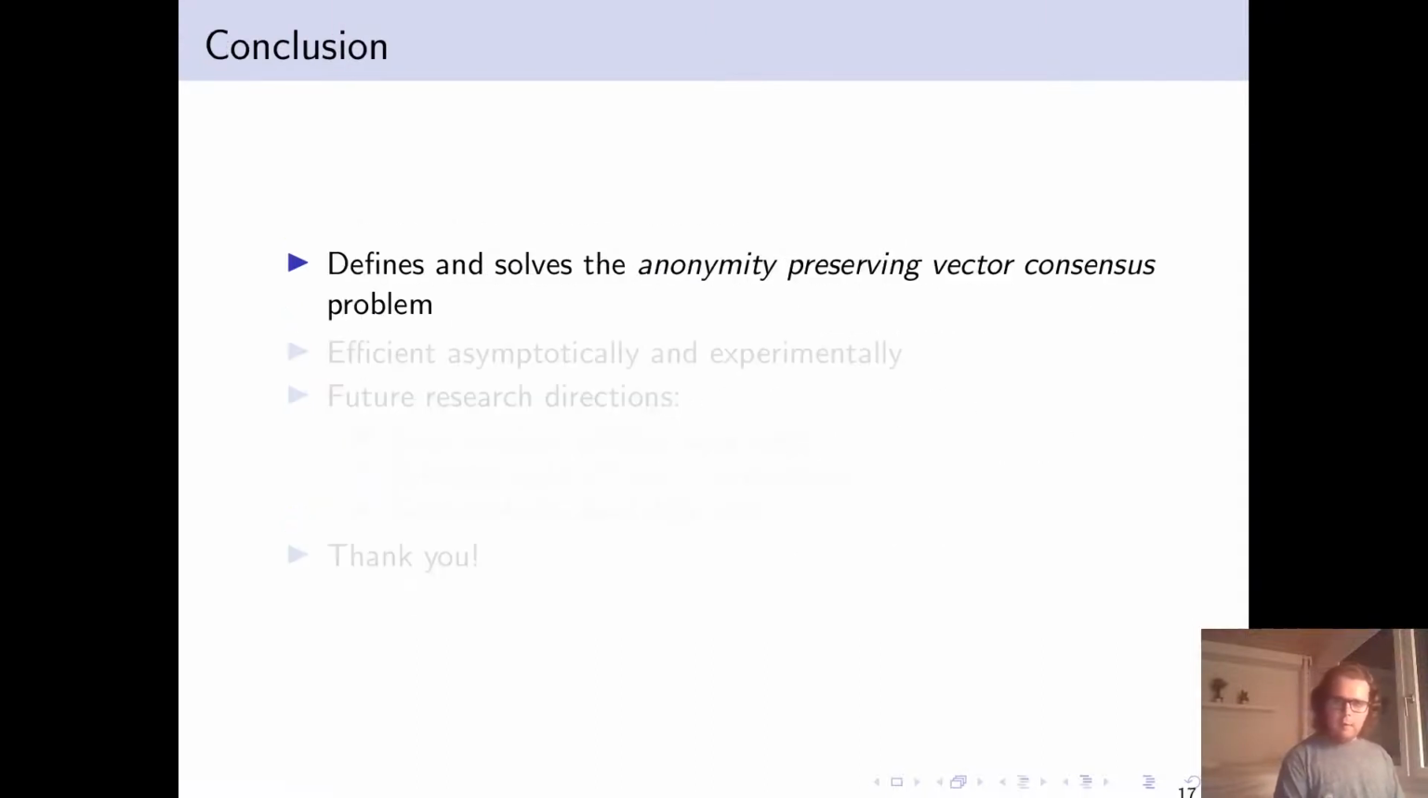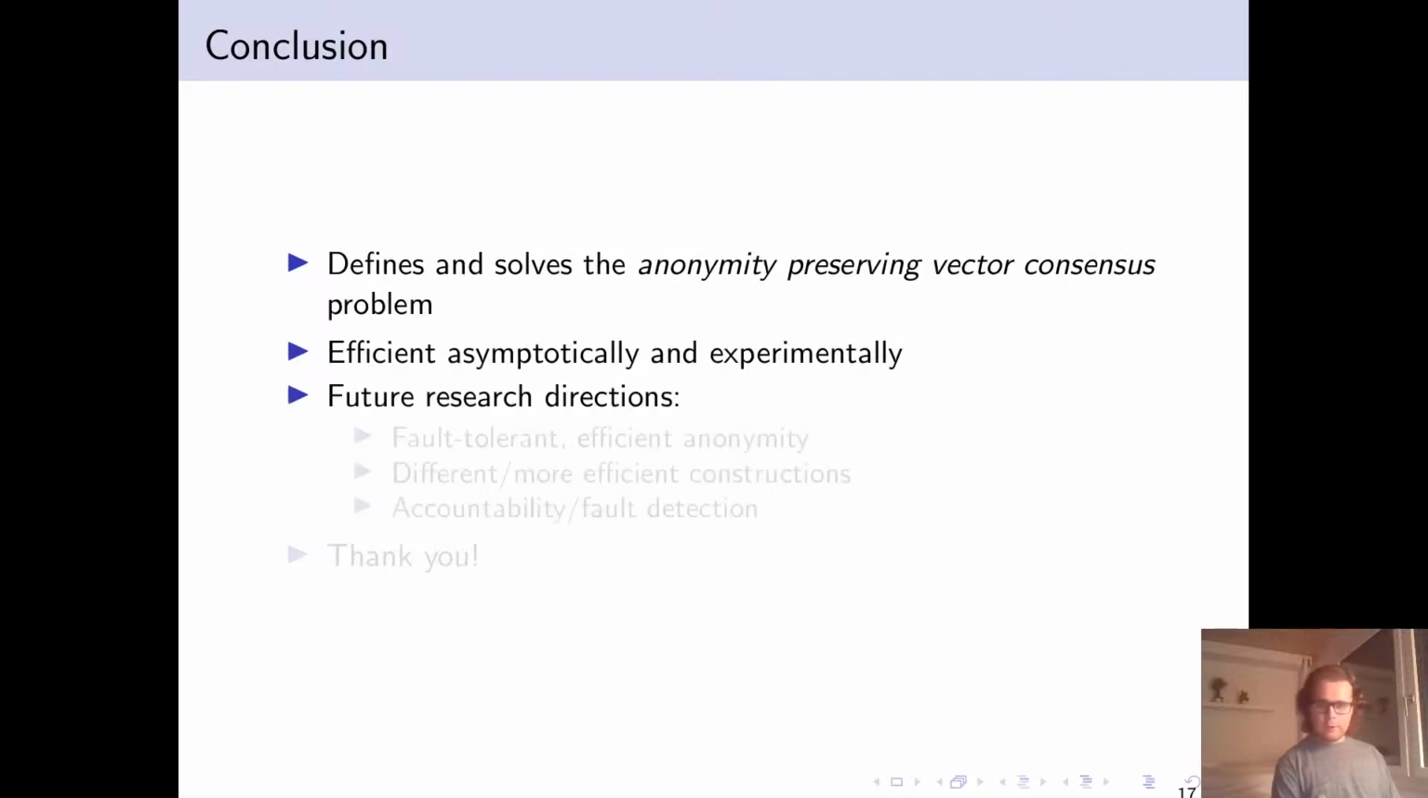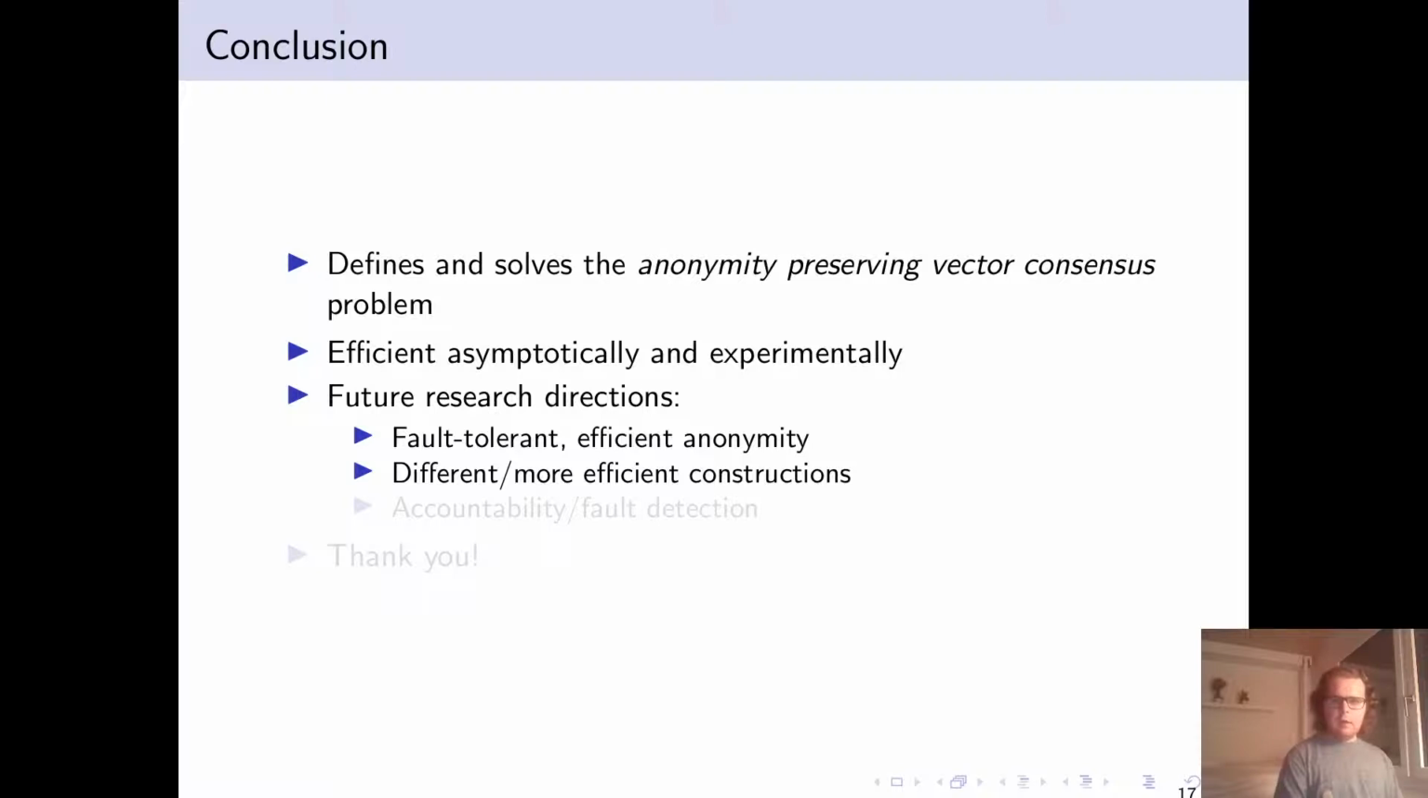So to conclude, we have defined and solved the anonymity-preserving vector consensus problem. We've presented an efficient solution asymptotically and also experimentally using geo-distributed nodes. To propose some research directions, one interesting direction, in my opinion, is to explore fault tolerance and efficient anonymity. So you have a set of Byzantine processes, and say you want to perform n-way reliable broadcast. And to do that in an efficient way, say a constant message step overhead, would be nice. Different and more efficient constructions are obviously always welcome.